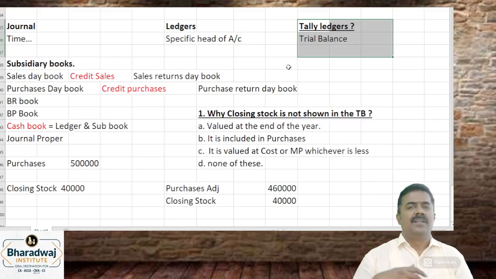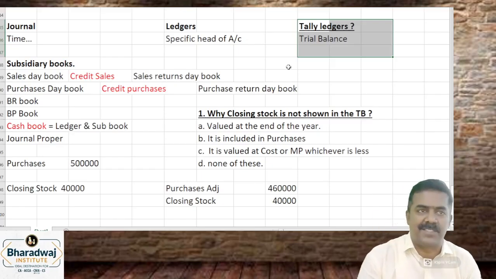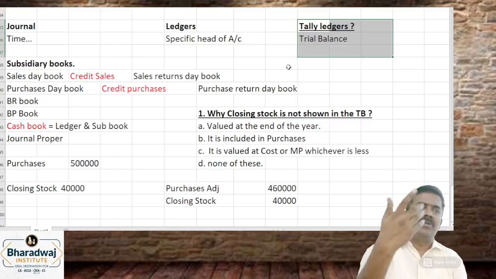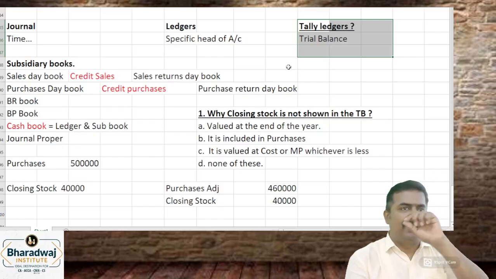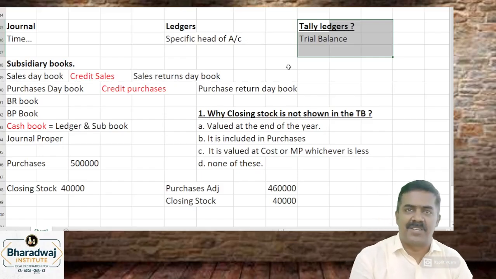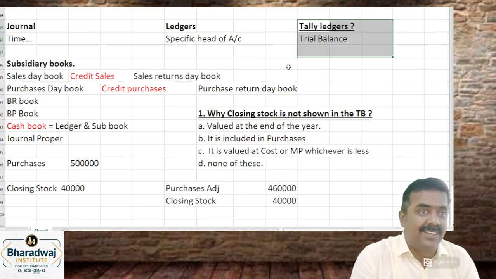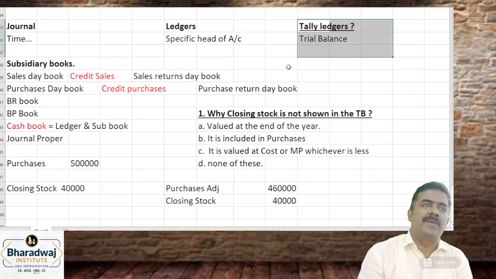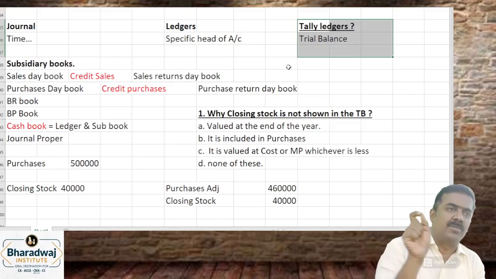For example, let's assume we are selling goods to customers. Whenever you sell goods, what entry will you pass? Debtors account debit to sales. Let's assume all the customers have paid all the money within 31st March. Then the ledger balance will be 0. So what about the trial balance?